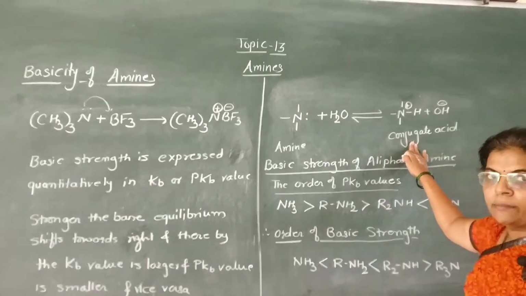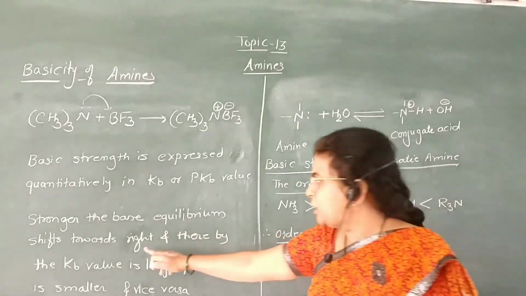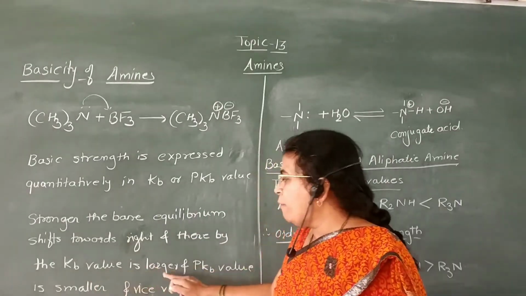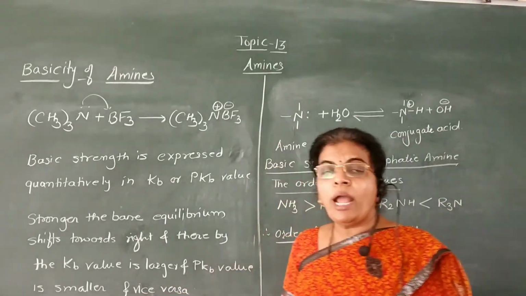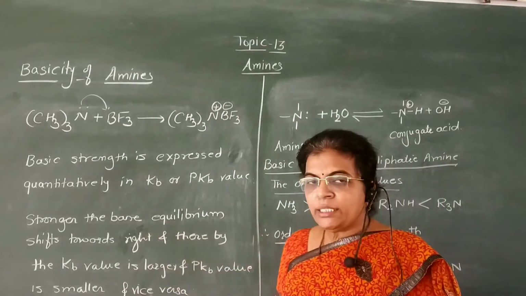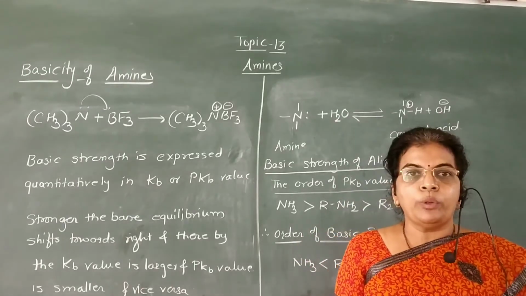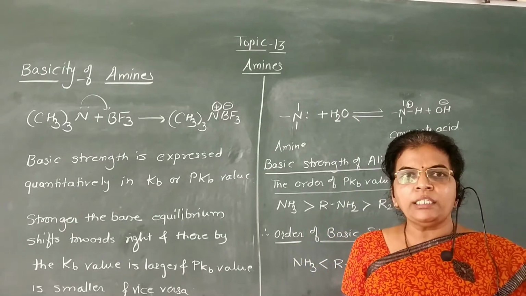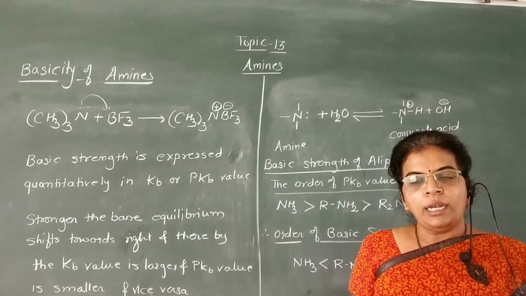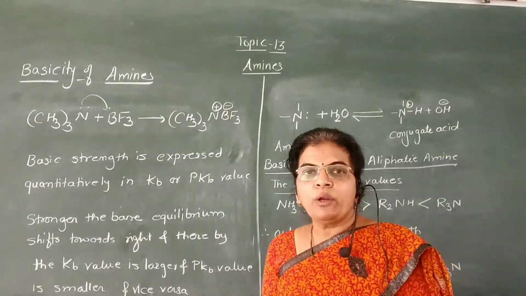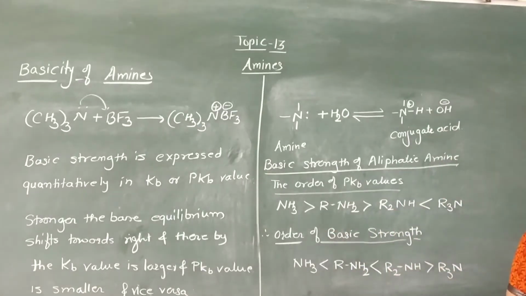Here, the stronger the base, the equilibrium shifts towards the right, and the Kb value is larger and the pKb value smaller, and vice versa. That is, if the base is stronger, then the Kb value is larger and the pKb value is smaller. Weaker is the base, the Kb value is smaller and the pKb value is larger. Now we are going to compare the basic strength of aliphatic amines.